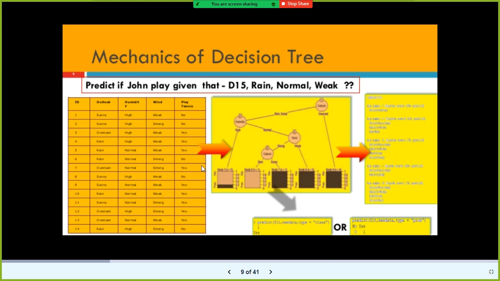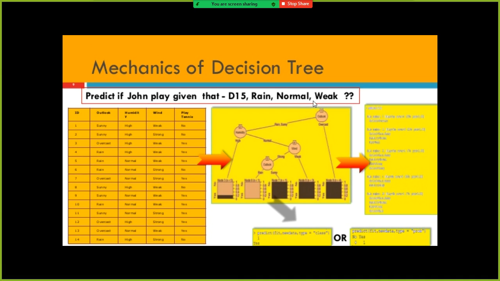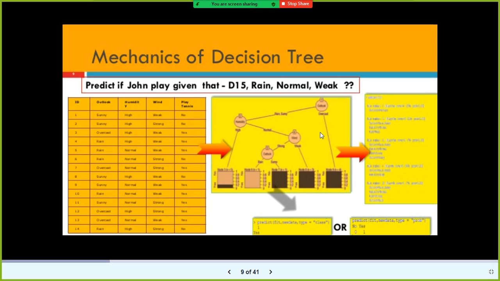And then, as I told you earlier, by looking at the decision tree itself, you can generate rules. This is the historical data. When you train your decision tree model and plot it, in my case I got something like this. By just looking at this decision tree, I can generate a lot of rules.